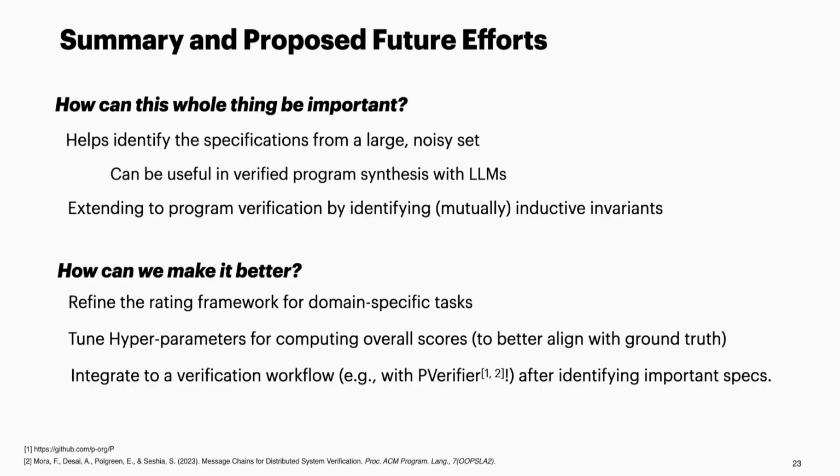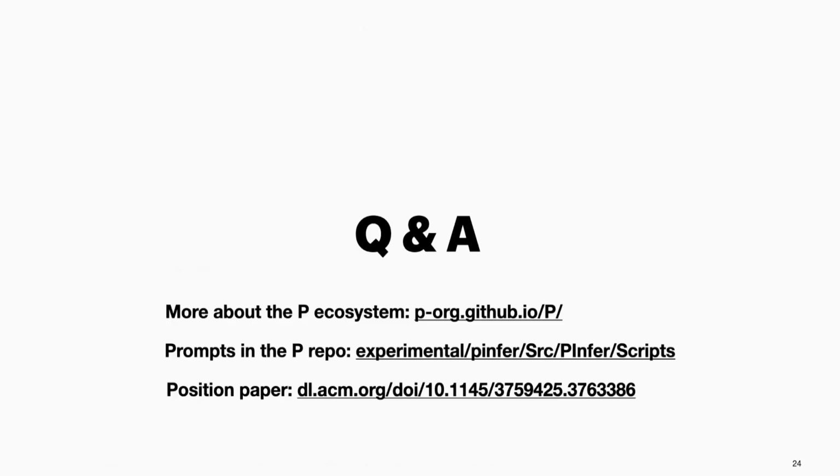And how can we make it better? Well, there are many ways to make it better. You can always make it better. But I want to point out that after identifying important specifications, we could integrate this into a verification workflow with P-Verifier, which is a project we are currently actively working on. And here are some resources to give you further background and information about P and its ecosystem and our workflow. And thanks for listening. I'm happy to take questions.